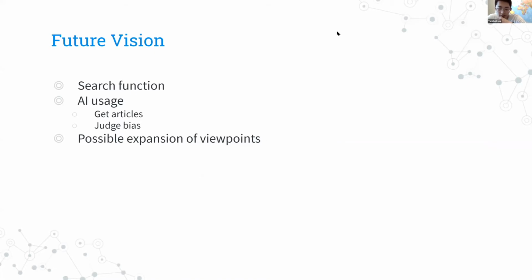One feature that is currently not in Themis but will be added shortly is a search feature where you can search for keywords and relevant articles will show up under the three tabs. Another possibility for Themis is using AI to identify news sources' bias, submit the article URL into the database, and automatically display the embedded article on the web page. A future possible expansion is to not only cover the US political sides, but also cover media from different countries. For example, we can have one tab for China and one tab for Russia.